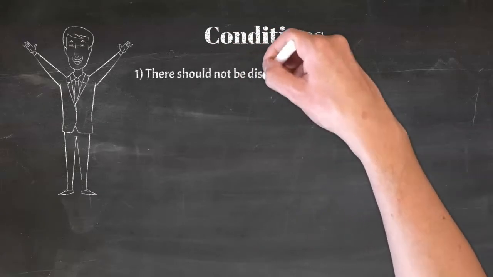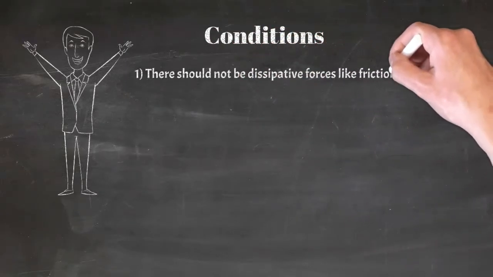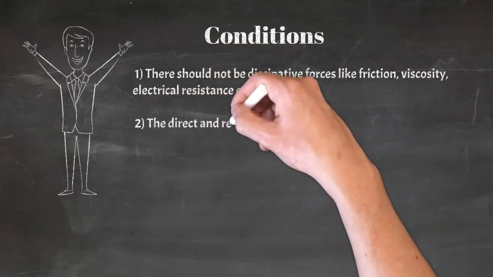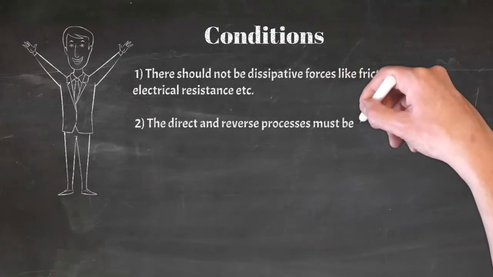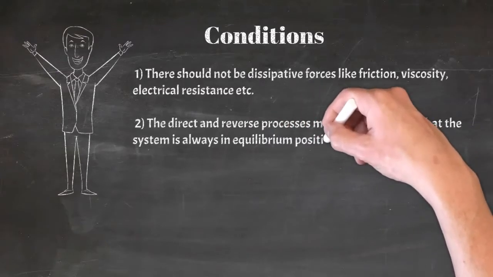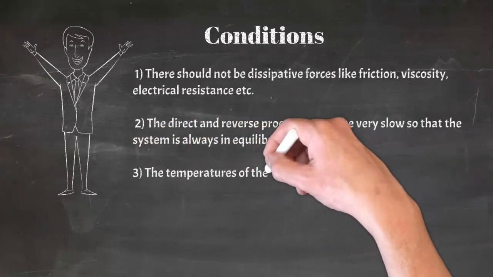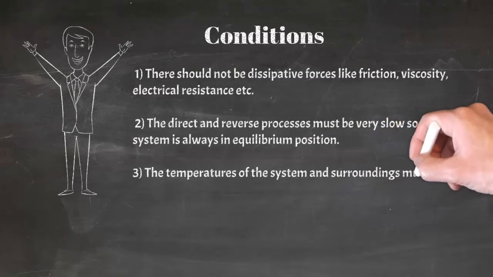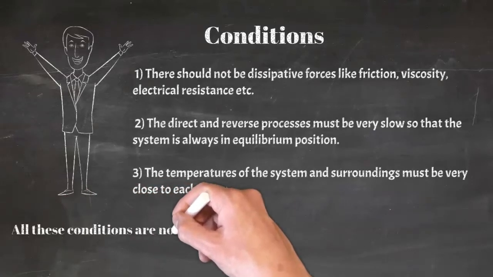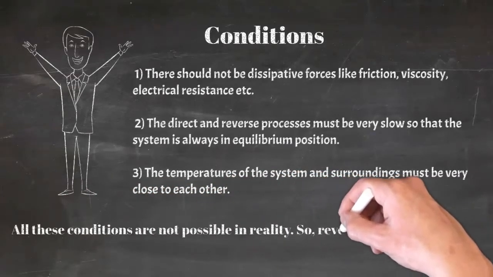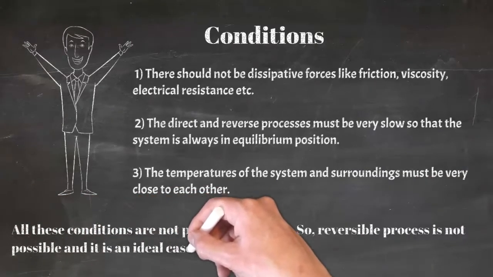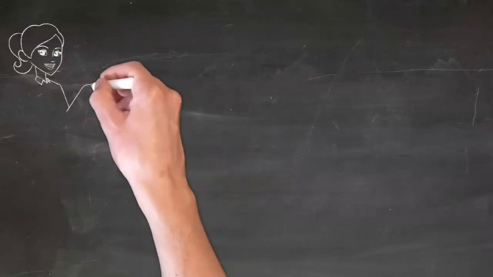Conditions. There should not be dissipative forces like friction, viscosity, or electrical resistance, etc., for the process to be reversible. The direct reverse process must be very slow so that the system is always in equilibrium position. The temperature of the system and the surroundings must be very close to each other. There should not be much difference between these two things. All these conditions are not possible in reality. So reversible process is not possible and it is an ideal case.